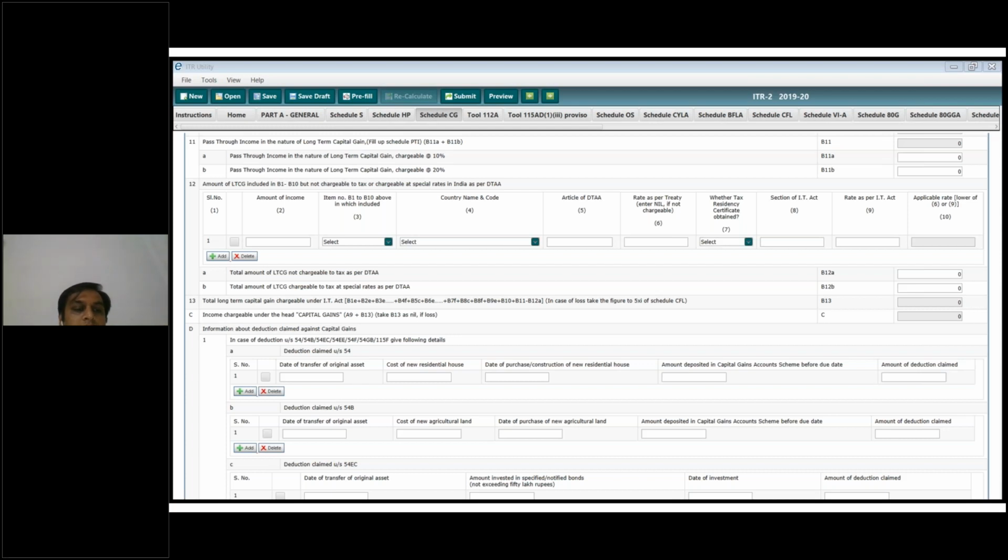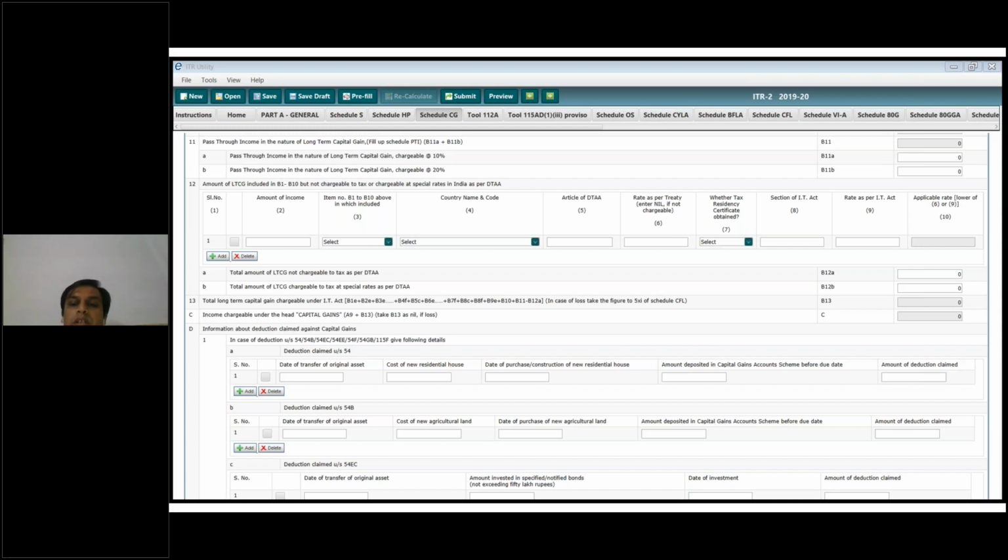And if you had taken the deduction under section 54, 54B, 54EC or 54F, 54GB, then you have to provide these details also while filing the income tax return. Like if you had sold your property and purchased a new property. If you had sold a property held for more than 2 years, it's not compulsory that it should be used by you only. If you are holding it for more than 2 years, then it's a long term capital gain. And after long term capital gain, you can invest that gain into a new property. So you have to provide these details.